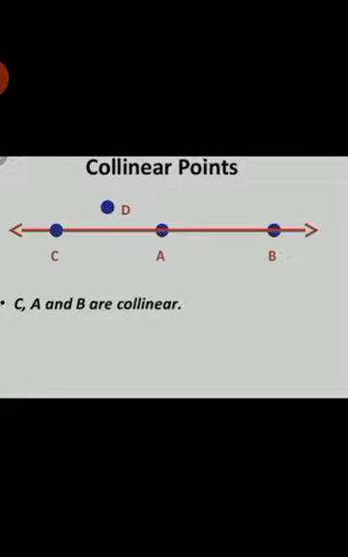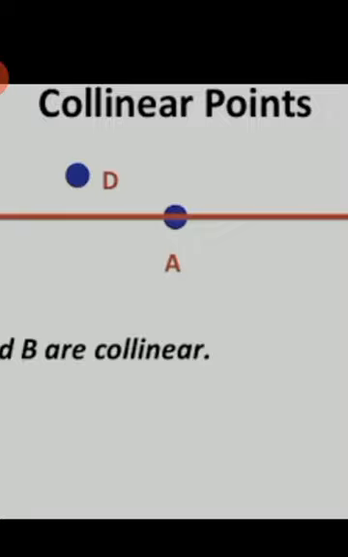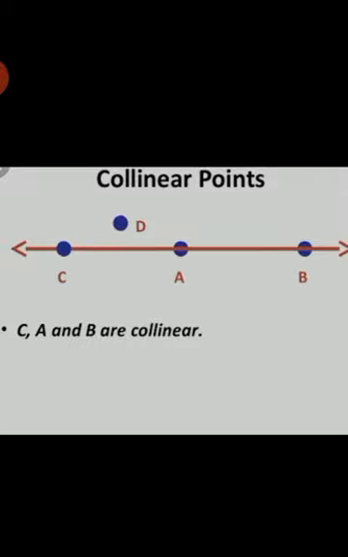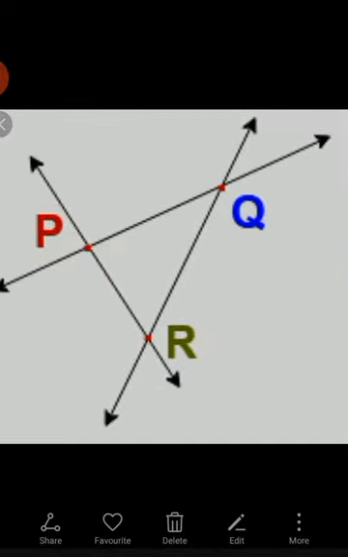You can see here point D is given, but the line does not pass through it. So this is not a collinear point. Only C, A and B are collinear points here.